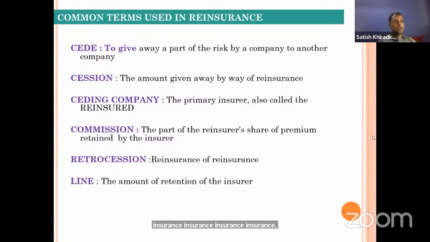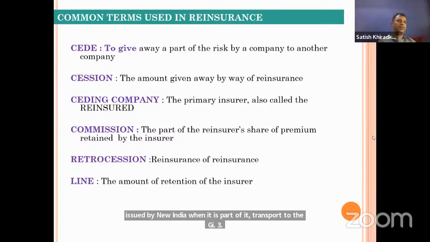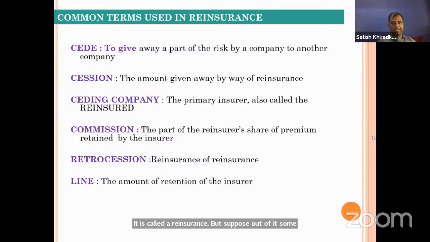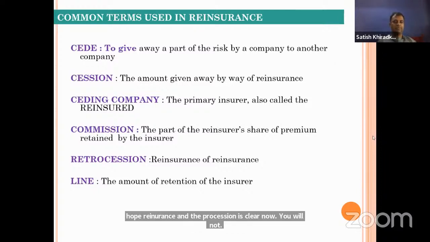Suppose a particular risk is insured by New India, and when part of it is transferred to GIC Re, it is called reinsurance. But suppose out of it, some part is again transferred by GIC Re to Swiss Re, that will be termed as a retrocession. I hope reinsurance and retrocession is clear now. You will not get confused between these two terms.